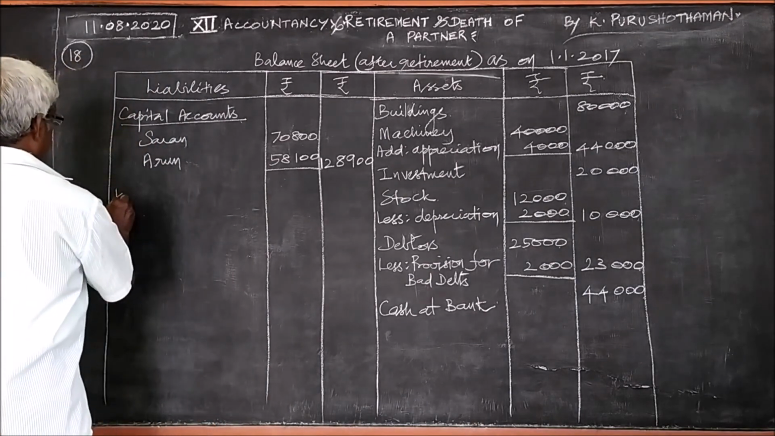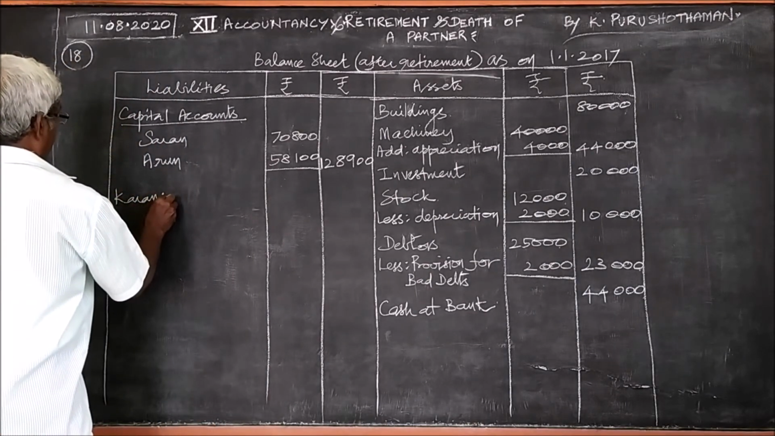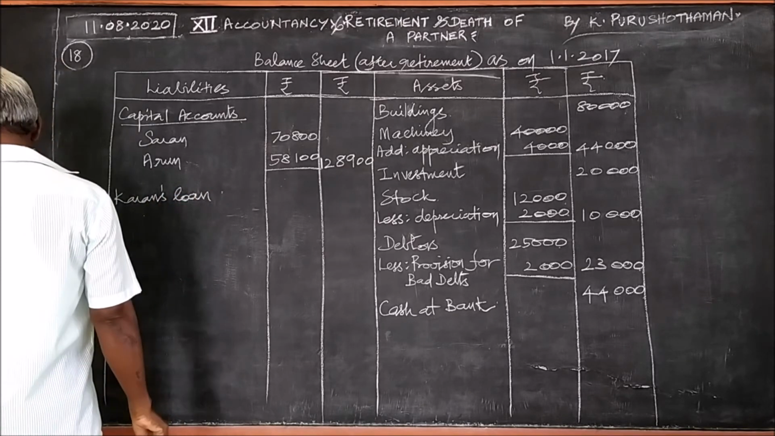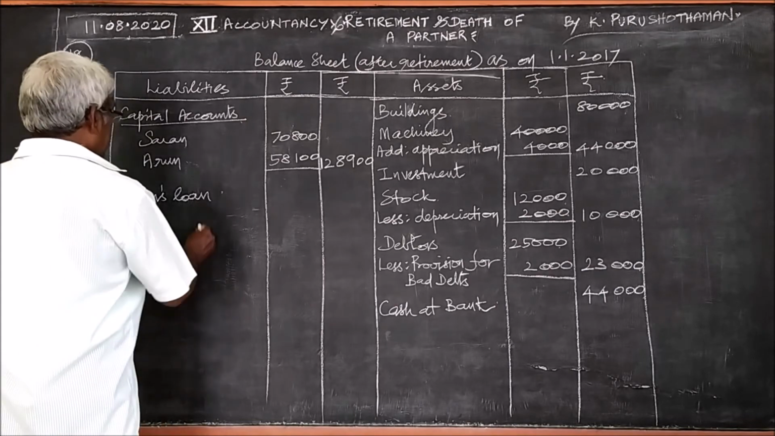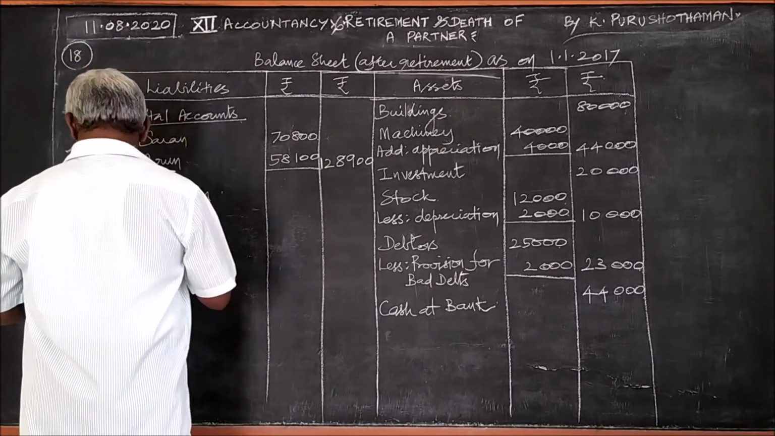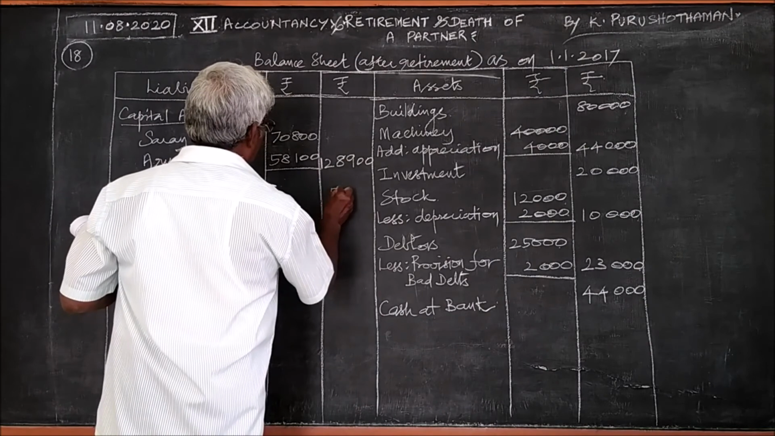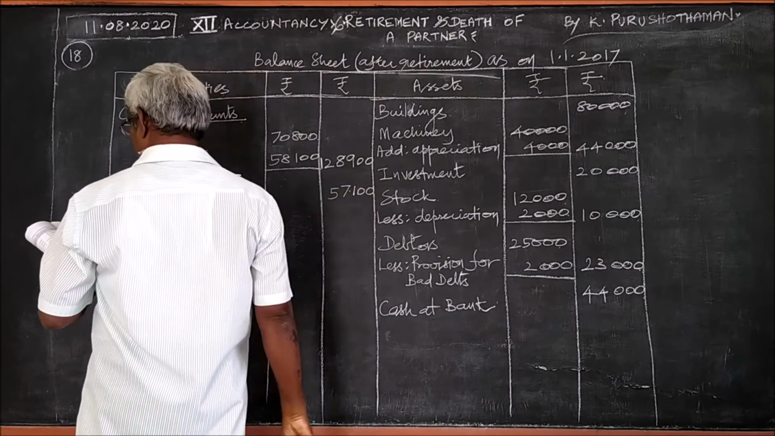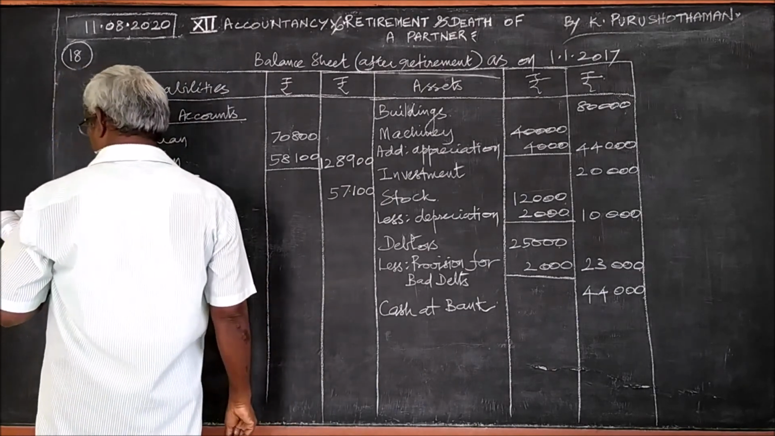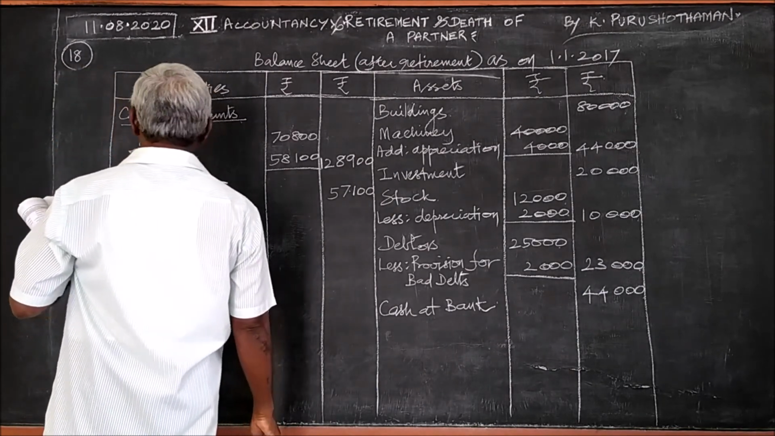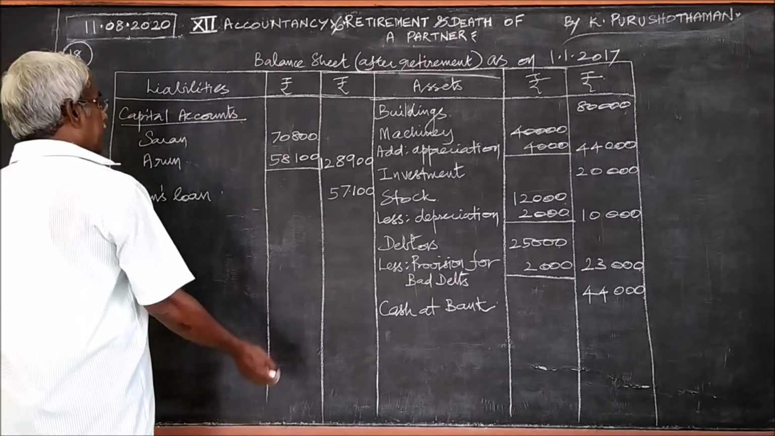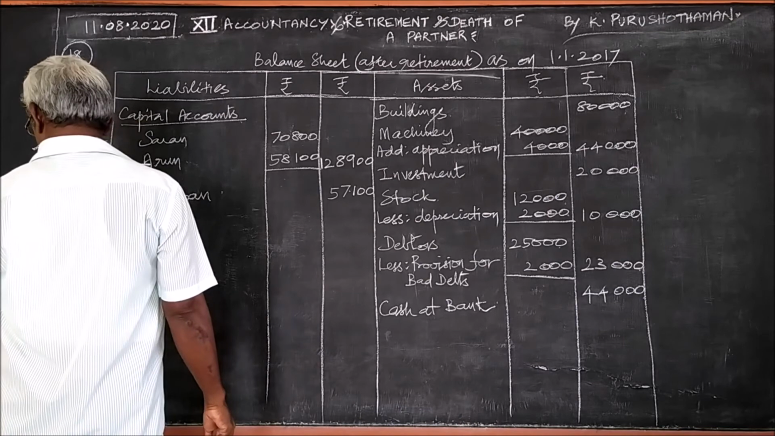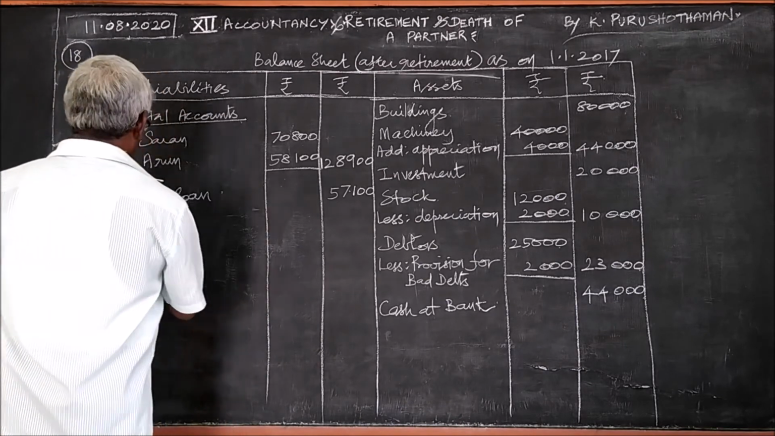Then, regarding Karan, Karan's share is given as a loan. Karan's loan is 57,100. With this, the capital account business is over. The general reserve has already been included in the capital. And the creditors we should write.